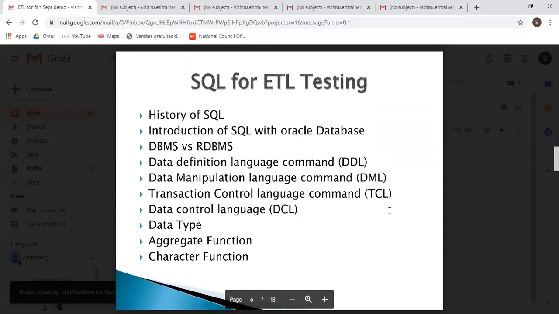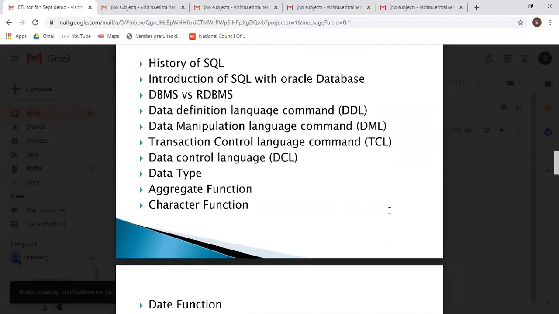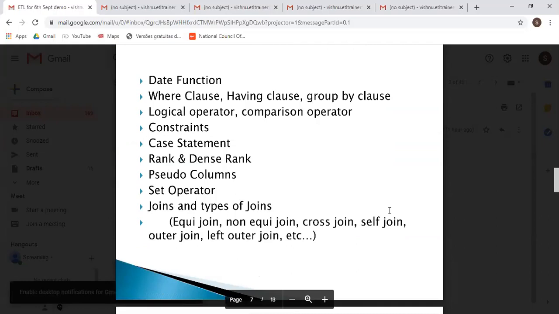Then from SQL, we will see the introduction of SQL and DBMS versus RDBMS, data definition language, that is called DDL, data manipulation language, that is called DML, then the transaction control language, that is called TCL, then the data control language, that is called DCL. Data types, aggregate function, character function, date function, where clause, having clause, group by clause, logical operator, comparison operator, constant, case statement, rank, dense rank, pseudo columns, set operator, joins and types of joins like equi-join, non-equi-join, cross-join, self-join, outer join, left outer join, and so on.